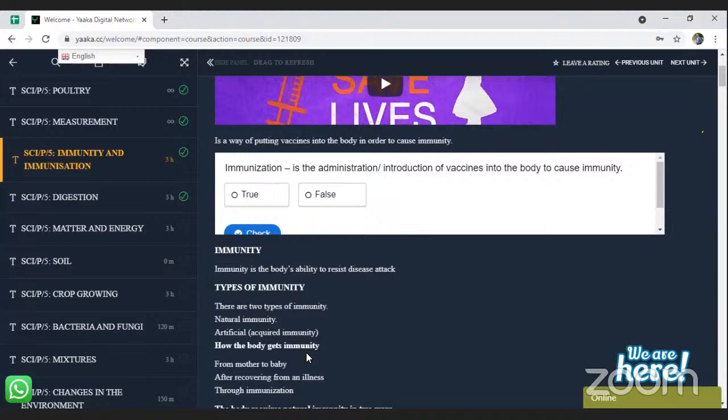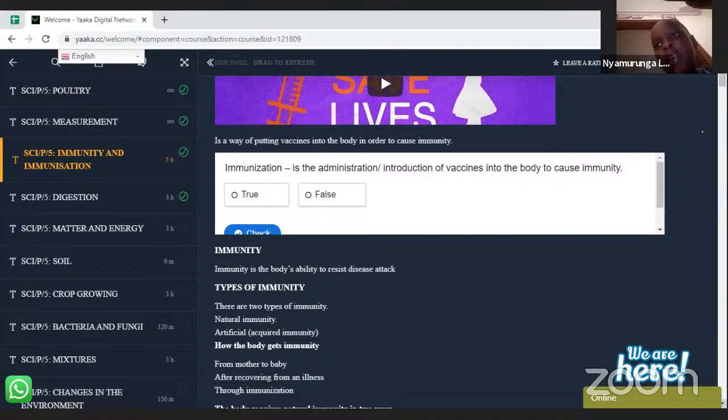Yes, let's hear from Lina. How can the body get immunity? Yes, Lena? From a mother to child during development in the womb, through immunization from vaccination, after suffering and recovering from an illness.